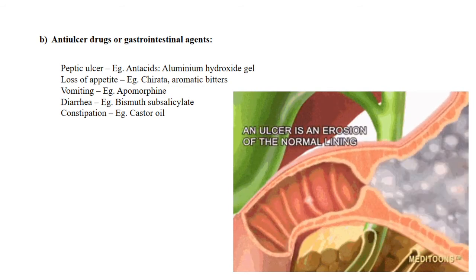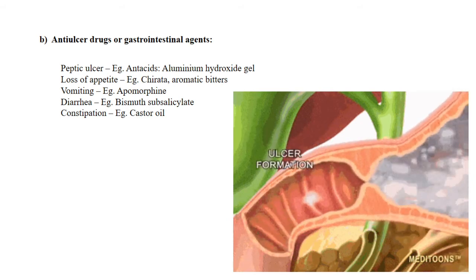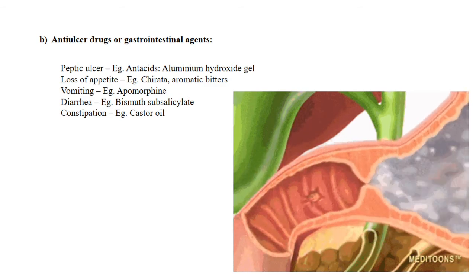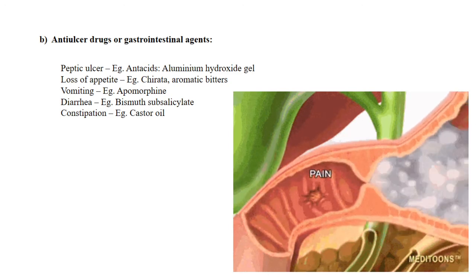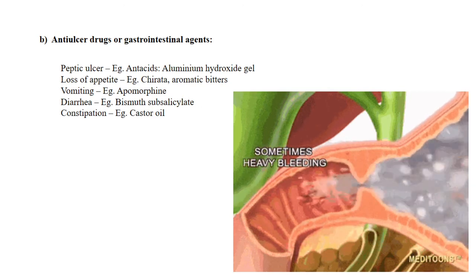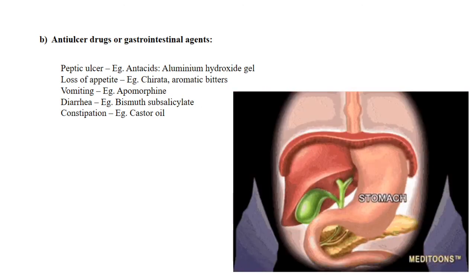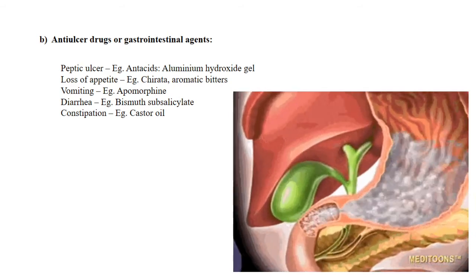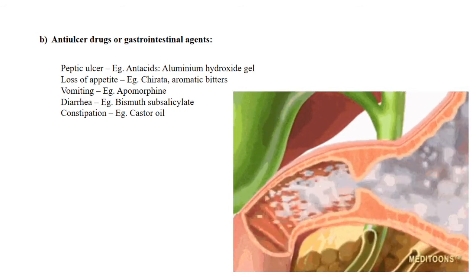So next one, vomiting, diarrhea, and that may be due to some food poisoning mostly. And for this also there are medicines. Drugs: apomorphine helps to clear vomiting, and bismuth subsalicylate helps to control diarrhea. And this diarrhea can also be due to the stimulation of the autonomic nervous system that we have already seen.